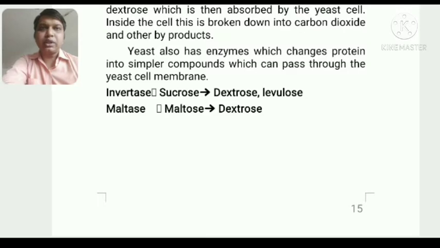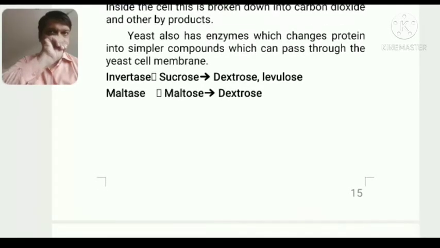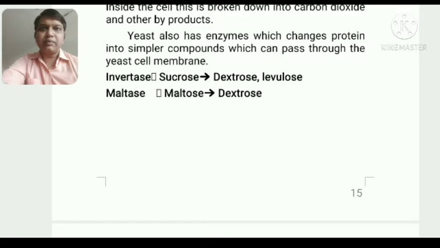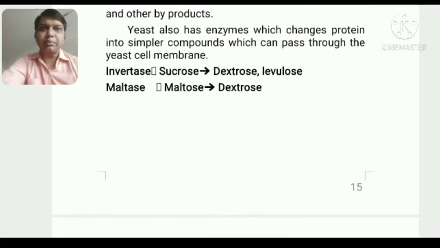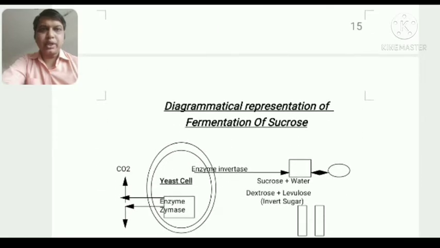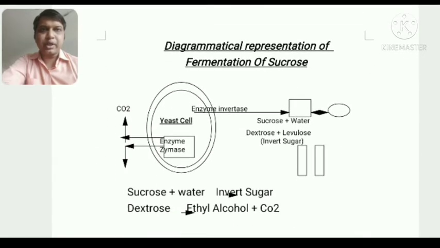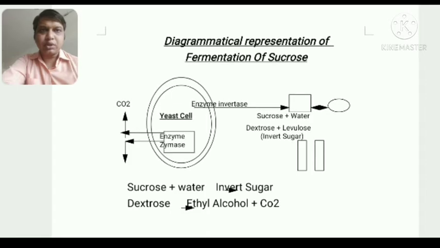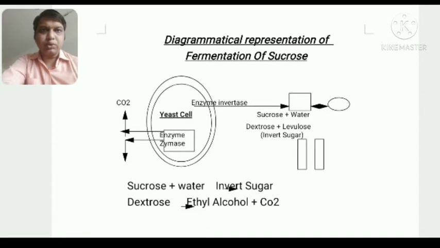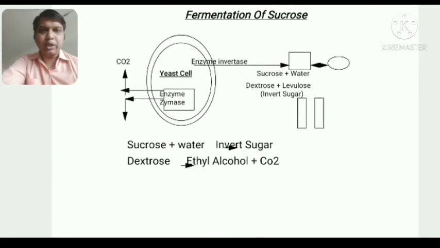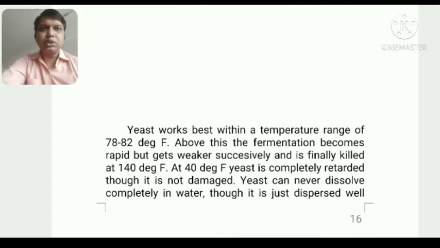Yeast also has an enzyme which changes protein into simpler compounds. This is the simplification of the complex carbohydrate compounds, or you can say the sugar content, which was present in the flour; the complex compounds are converted into simple compounds. So here is a dramatic presentation of the working of the yeast. The yeast cell gets the sucrose in water, and starts converting it into ethyl alcohol and CO2. So this is the yeast.